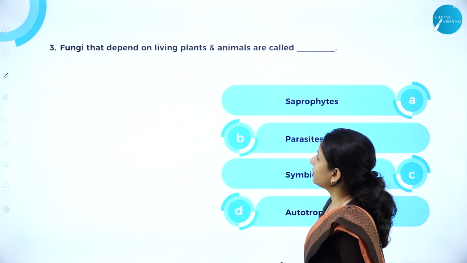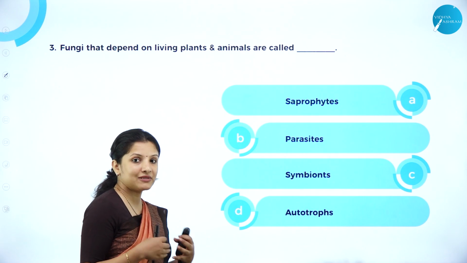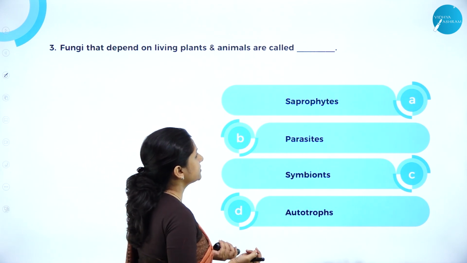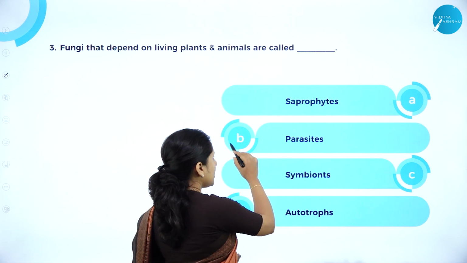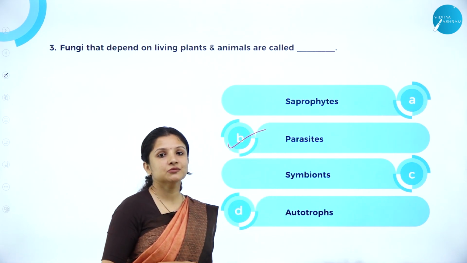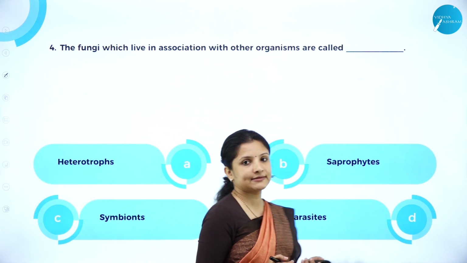Next, the fungi that depend on living plants and animals are called. Are they called saprophytes? No, because saprophytes grow on dead and decaying organic matter. They are parasites, because parasites are the ones which need a live organism for their survival. So the answer is B, parasites.